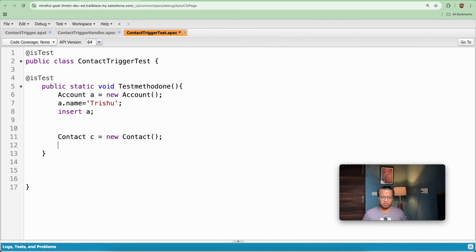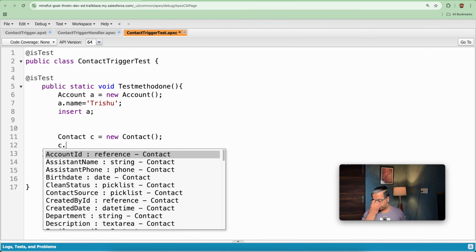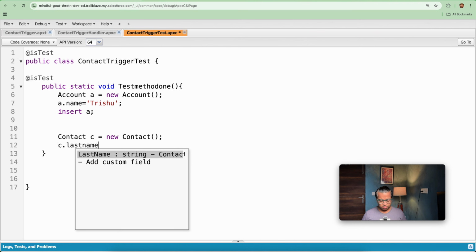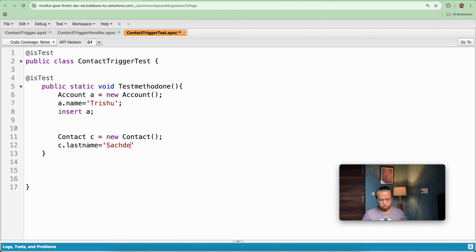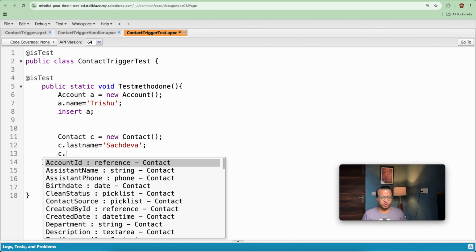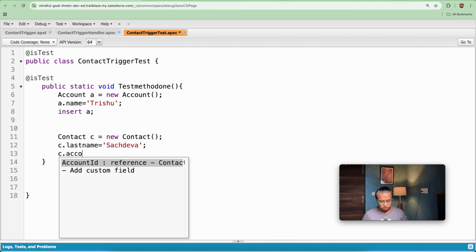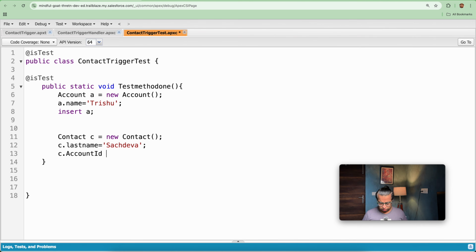You can just keep the script somewhere and paste it. So c dot last name equal to Sachdeva. Next I will be associating it with the account ID, c dot AccountId is equal to a dot id. Then I will be inserting this. I will not be giving the email on the first place.